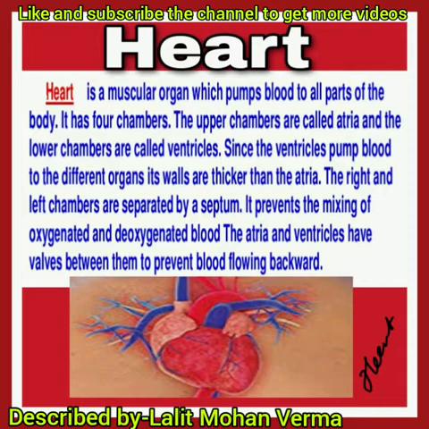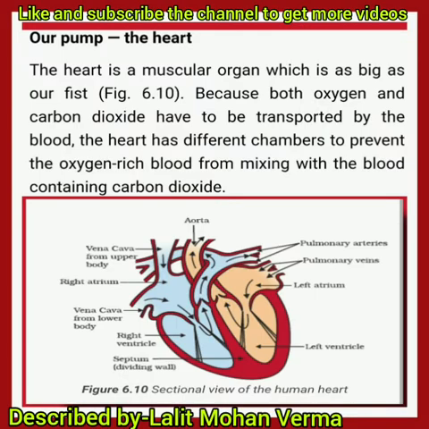Keep in mind, the right and left chambers are separated by a septum. It prevents the mixing of oxygenated and deoxygenated blood. The atria and ventricles have valves between them to prevent blood flowing backward. The heart is a muscular organ which is as big as our fist. You know, fist?